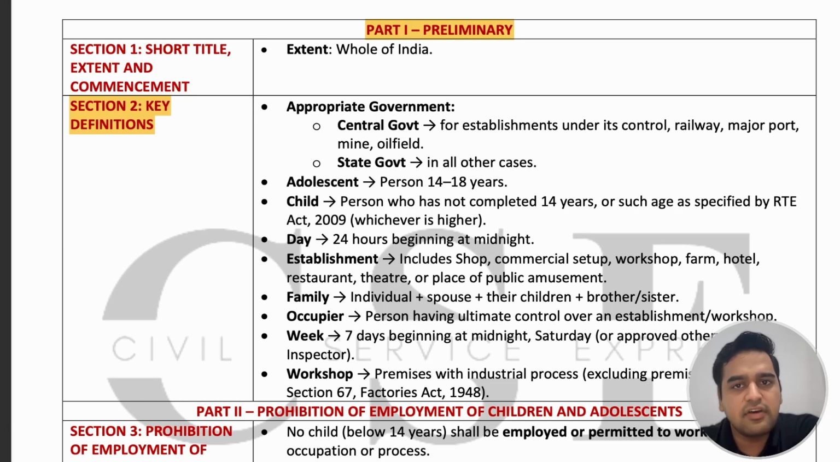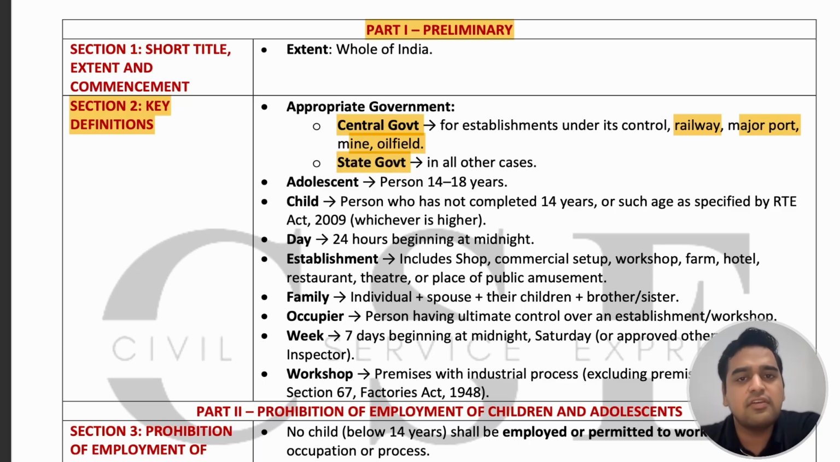In case of an establishment which is under the control of the central government, or a railway establishment, any port, or any mine or oil field, the central government is the appropriate government. In all the other cases, the state government is the appropriate government.